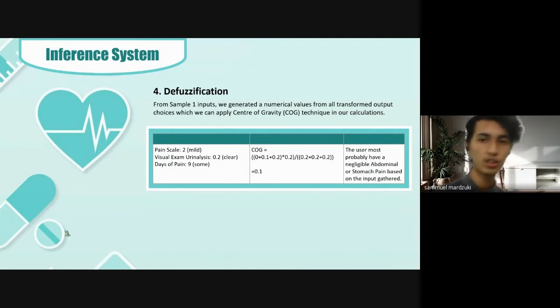We take in all the x values for the negligible part only, 0 to 0.2, times the mu for the negligible abdominal and stomach pain, 0.2, divided by the value of all the mu, 0.2, and therefore we have the value 0.1, which is the middle point, or the center of gravity, of the negligible part of the graph. So that's pretty much a conclusion towards it. We can deduce that the user must probably have negligible abdominal or stomach pain based on the input gathered.